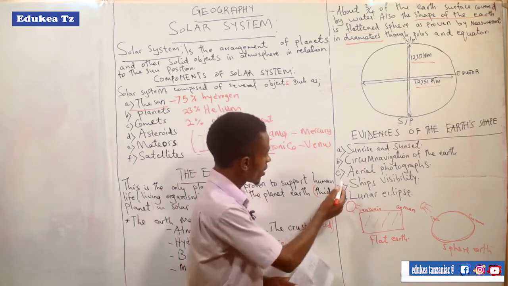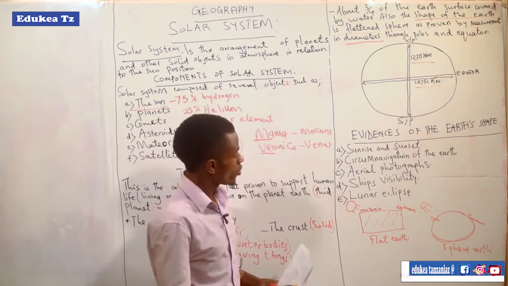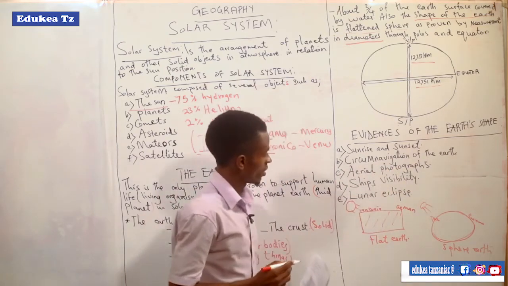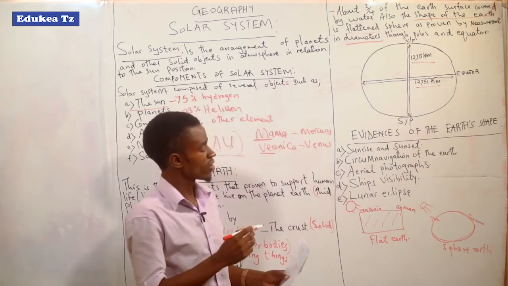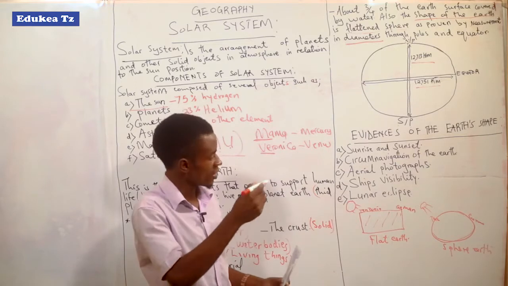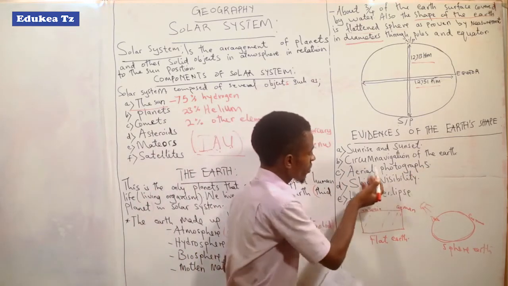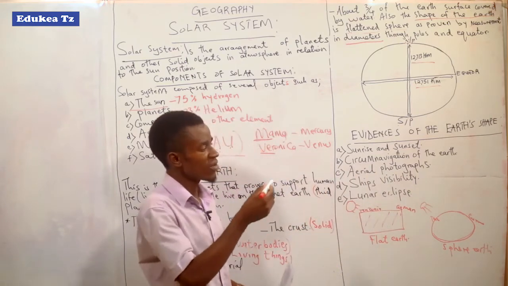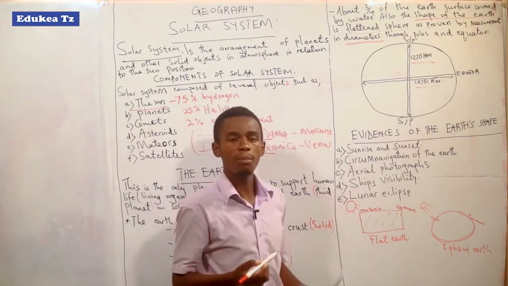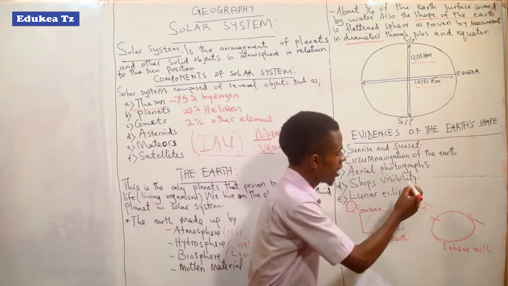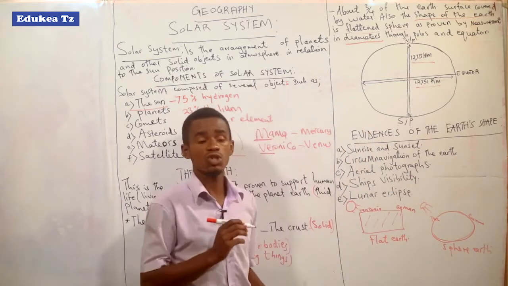The second point is the circumnavigation of the Earth. When we talk about the circumnavigation of the Earth, what does this mean? It is the movement around the Earth. There was a scientist called Ferdinand Magellan, I think in 1519 up to 1522.